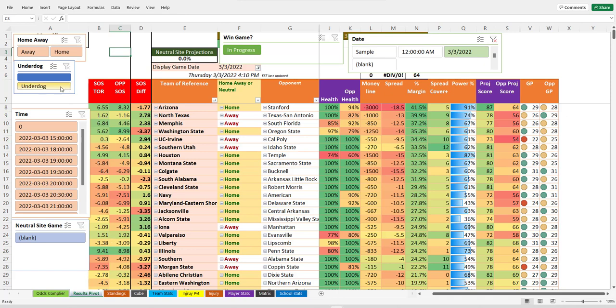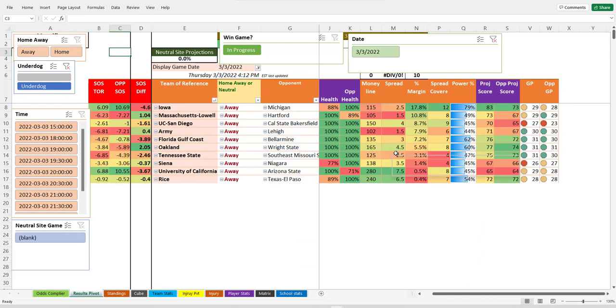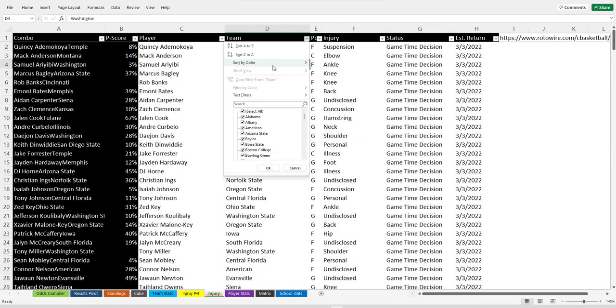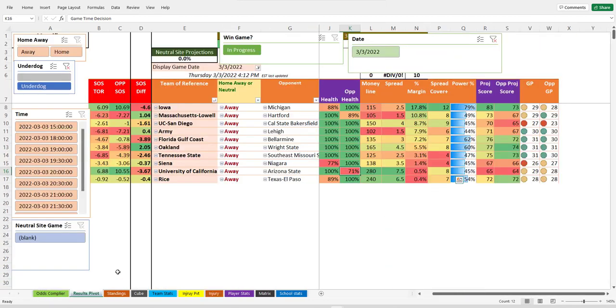As for today, are there any home underdogs real quick? Nope. Are there any underdogs? Yes. 4 points here. 7.5 points down here with a very hurting Arizona State team. I'd recommend, if you buy this file and you have it, to go into the injury report, find out what Arizona State's injuries are and how bad, if that's a true 71%, or if it's somebody who's not playing anymore. These are 2 game time decisions, so both these people might be playing, so that's not as juicy as it just looked.